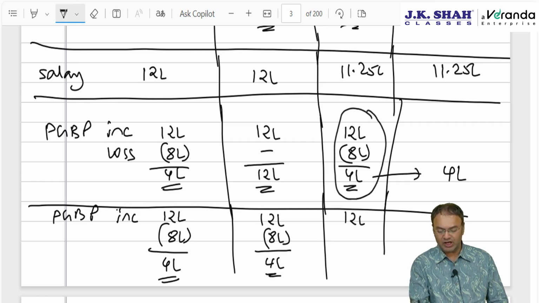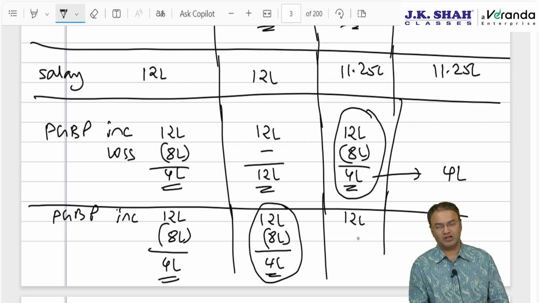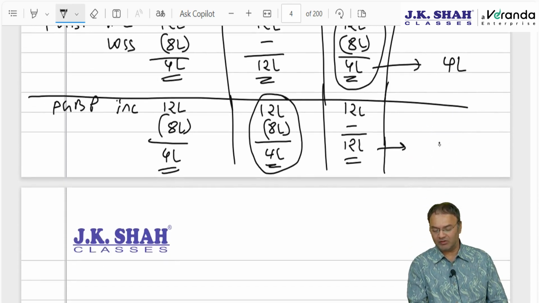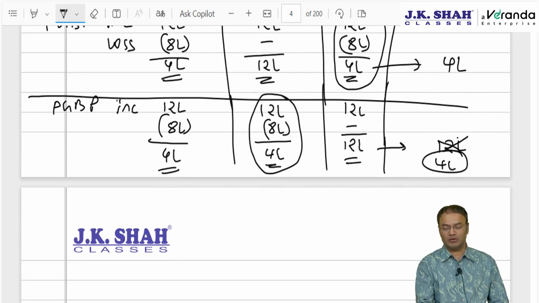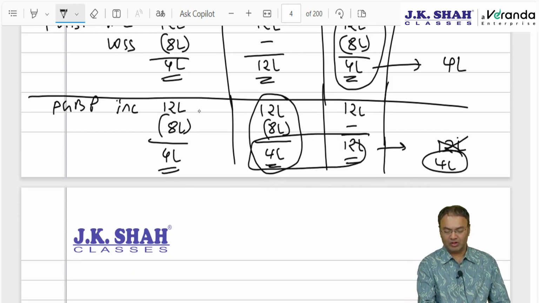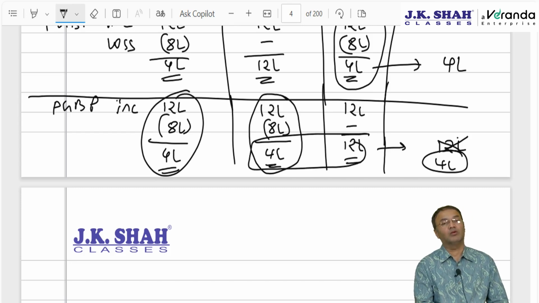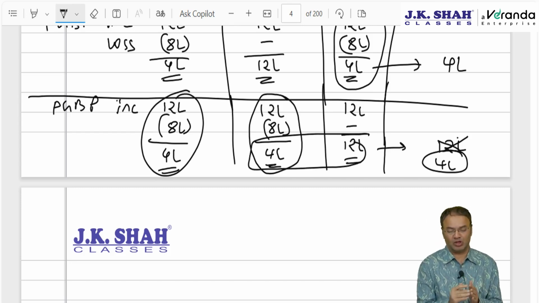Earlier example, in India it was allowed, now in the foreign country it is allowed, in India it is not allowed. In India, full 12 lakhs is taxable. Then also, same answer, doubly taxed income would be not 12 lakhs but only 4 lakhs. Simply, whatever is common between these two. This is actual, but we have to take into account whatever amount is commonly taxed in both the countries.